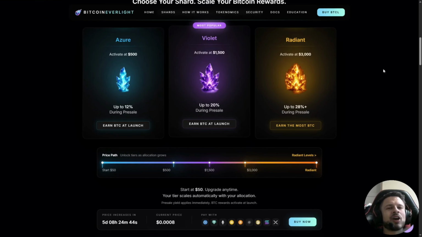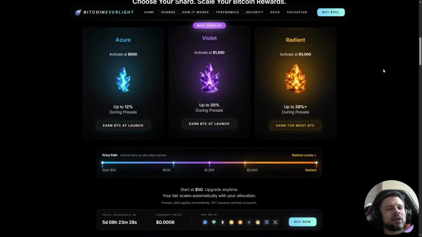Another interesting part of the system is how shards actually activate. Users don't buy shards directly. Instead, during the presale phase, users acquire BTCL token. As the total USD value committed increases, different shard tiers automatically activate. So participation tiers unlock based on the total value committed when a user enters the ecosystem. This mechanism connects presale participation directly with the network infrastructure.